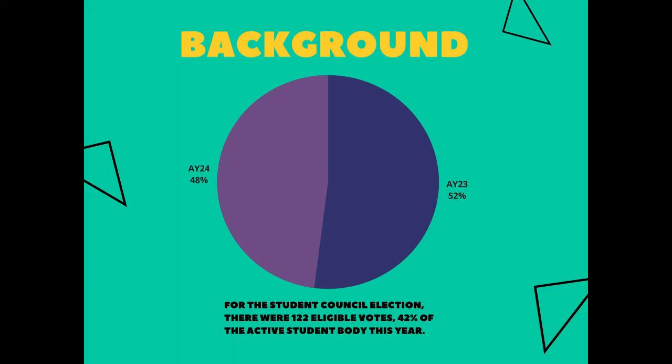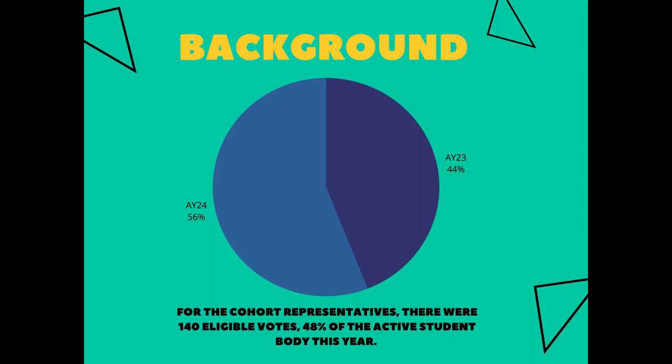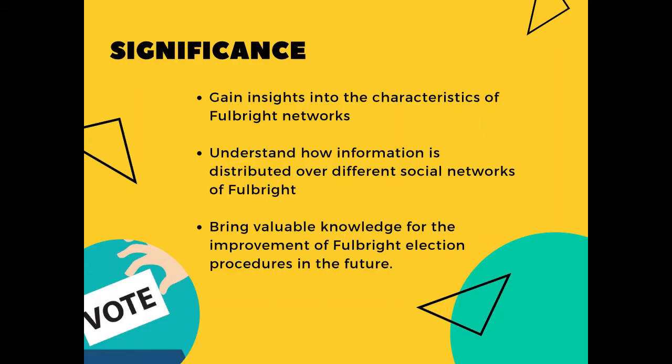For the most recent and first ever Student Council election, there were only 122 eligible votes, while for the cohort representatives, there were only 140 eligible votes, which means that with under 50% of the student body voting for each, we thought that there should be more research done to learn more about why Fulbright students decide to vote or not. So our research tries to gain more insight into the characteristics of Fulbright networks when considering voting behavior, understand how information is distributed over Fulbright's different social networks, and finally bring more valuable knowledge for the improvement of Fulbright election procedures in general for future elections.